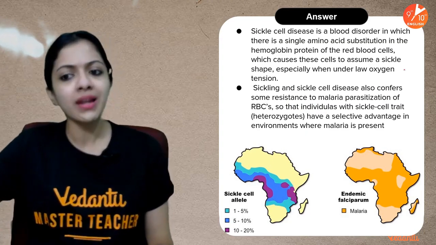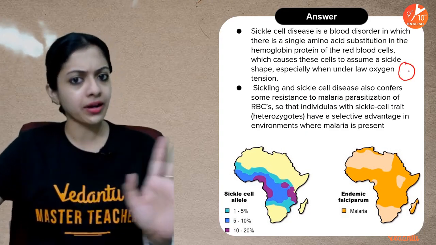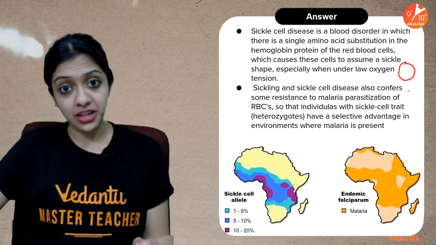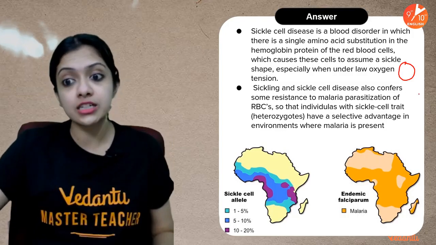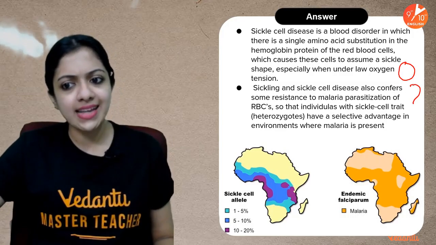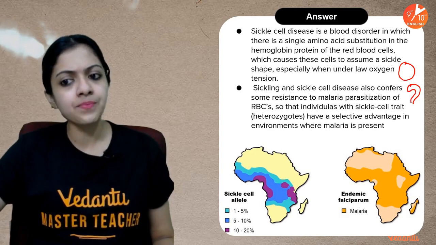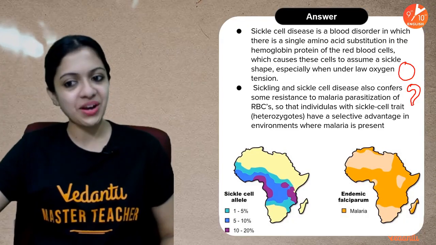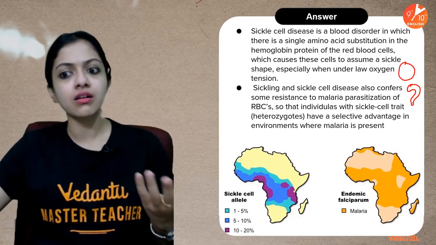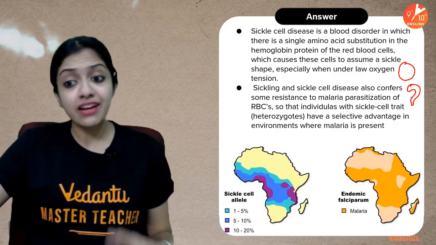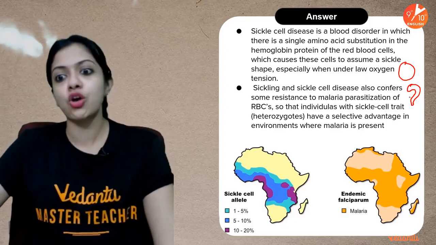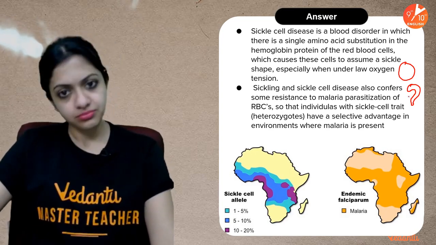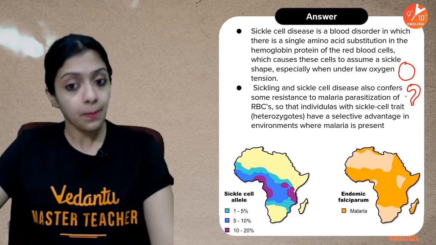We know that normal RBCs would be circular, right? This way. Whereas in the case of sickle cell anemia patients, the red blood cells assume a sickle shape, literally like a sickle. What exactly is a sickle? It's a tool which is used in agriculture. I know that's not the perfect shape, but roughly like this, okay? So obviously, what do you see? What's the problem with this? Obviously, the surface area of red blood cells is greatly reduced, and because of that, the oxygen carrying capacity of those red blood cells is greatly diminished. Right, so this is a huge problem.